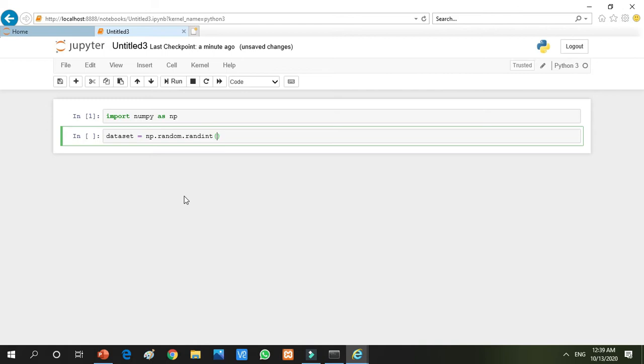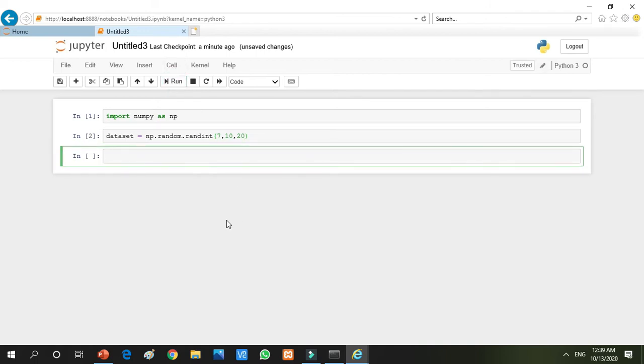The first argument is 7, the second is 10, meaning all the random numbers generated are between 7 and 10. The third argument is how many random numbers you want to generate. I have written 20, so 20 numbers are generated.